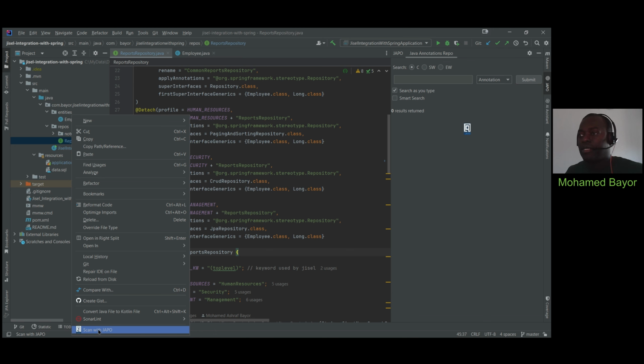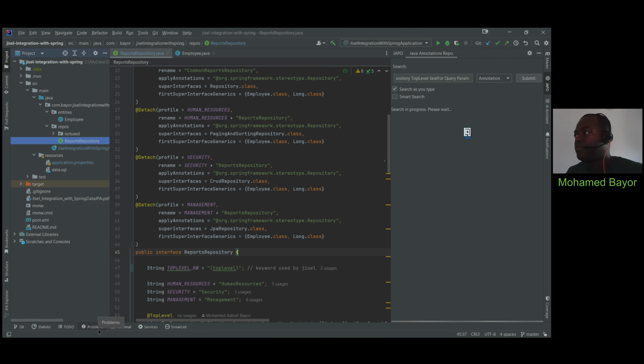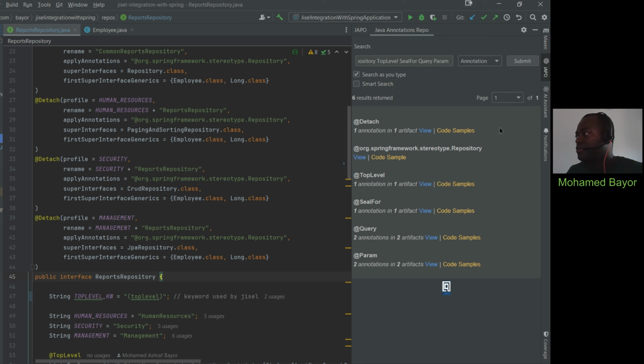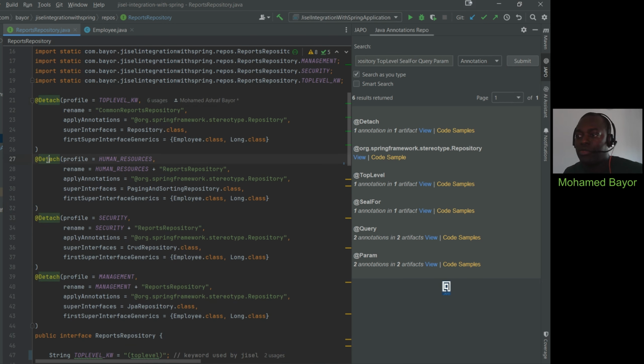So once you click the Scan with JAPO, after selecting the file, and then you look at the plugin session here in the right session, you will see that what really happens here is that all of the annotations which are listed within the file, as you can see here, there are some used here on top of this interface, but there are also some of them which are part of some of the string literals. And even if your annotation is part of comments that you left in your code, it will also be detected and taken into account by JAPO.